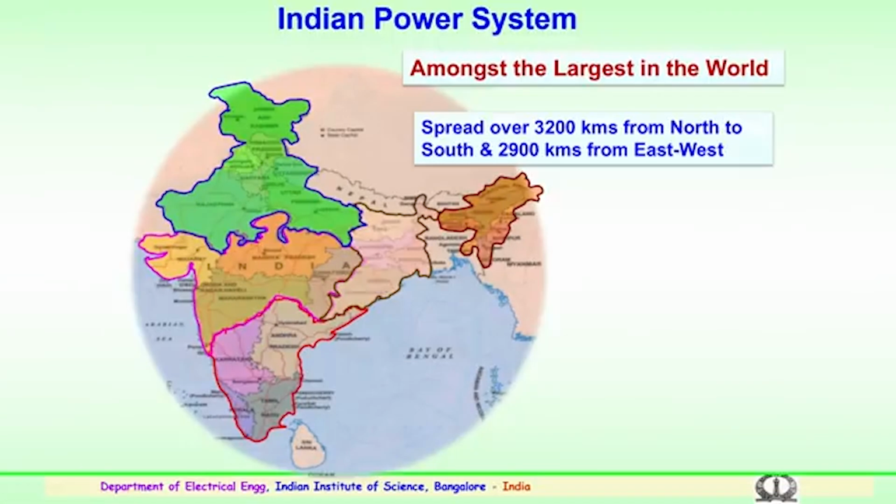So, this is the spread of the transmission network in the Indian power system, a very large, complicated network consisting of 132 kilovolt lines, 220 kilovolt lines, 400 kilovolt lines, 765 kV AC lines, then plus minus 500 kV HVDC and plus minus 800 kV HVDC transmission systems. This is the typical map which shows the spread.